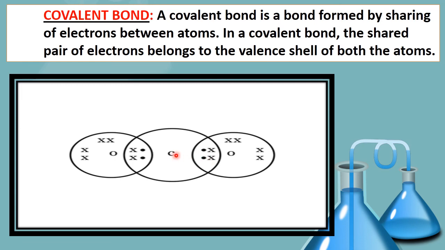So carbon will form a double bond with oxygen over here. Similarly, this carbon is going to form a double bond with this oxygen also because again 4 electrons are involved. So 2 bonds with this oxygen and 2 bonds with this oxygen. So on the whole a total of 4 bonds are formed by the carbon atom. So that's why it's called tetravalent. Now when we have a look at the oxygen, it's forming only 2 bonds because its valency is 2.